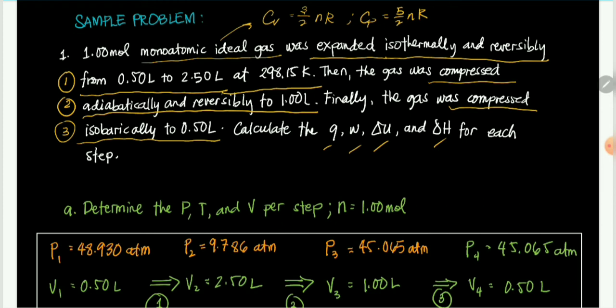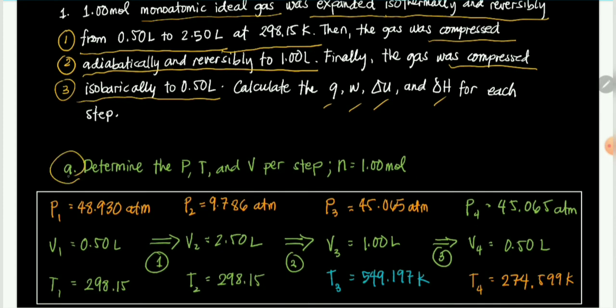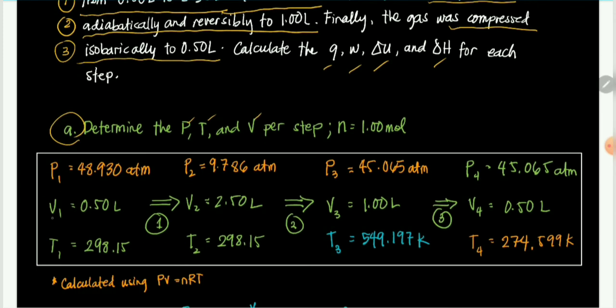So ang una natin gagawin is to determine the pressure, temperature, and volume for each step, or for each state ng ating gas. So ang initial state ng ating gas, meron tayong 0.5 liters, tsaka 298.15, and the gas is 1 mole, so we can calculate the pressure using PV equals nRT. So the pressure calculated is 48.930 atmosphere.